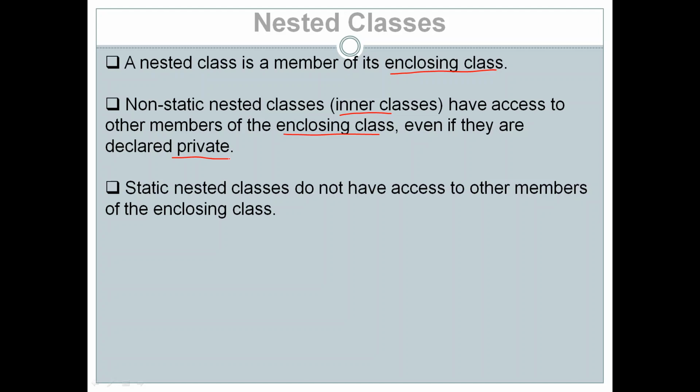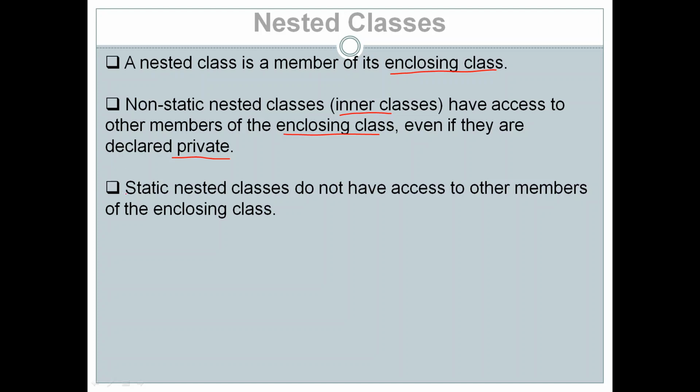The inner class, the non-static nested class, has access to the members of the outer class. It can access the variables and methods declared in the outer class directly, and even the private members of the outer class can be accessed within the inner class. This is very, very important.